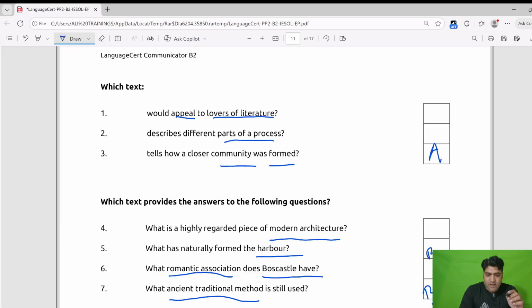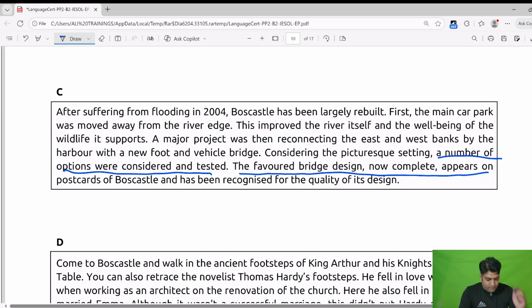It says describe different parts of a process. The answer of question 2 would be C. Now we will locate, is there anything else we can find? The favored bridge design, now complete, appears on a postcard. Boscastle has been recognized for the quality of its design.